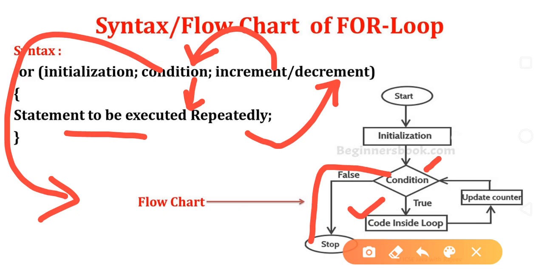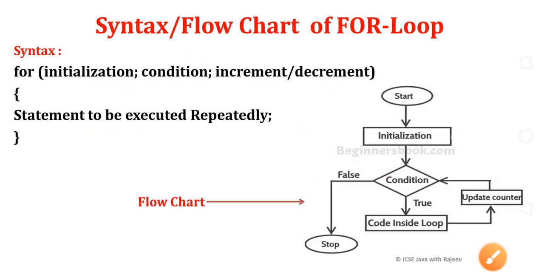Now in this control flow, you can see this initialization part will execute only once throughout the whole execution of the for loop. Once the loop starts, control will never come back to this point. Very important concept it is. So this is the overall structure of the for loop.